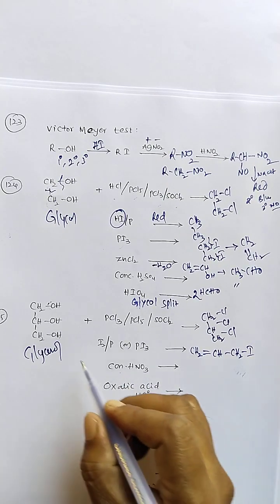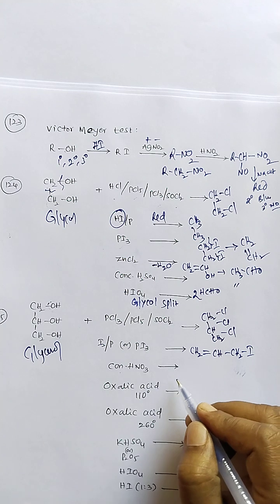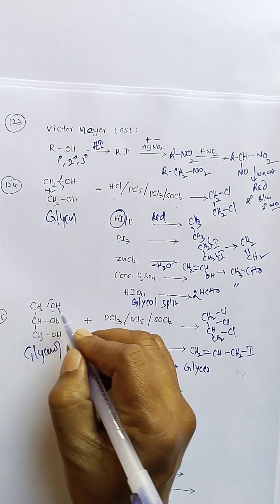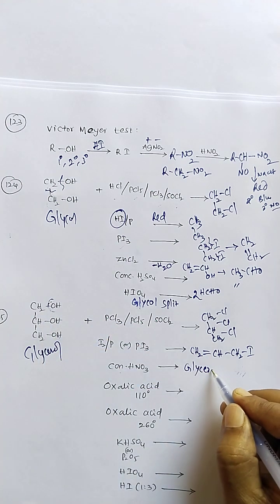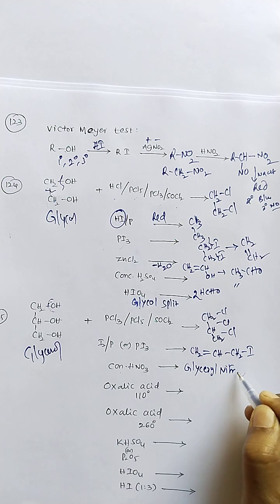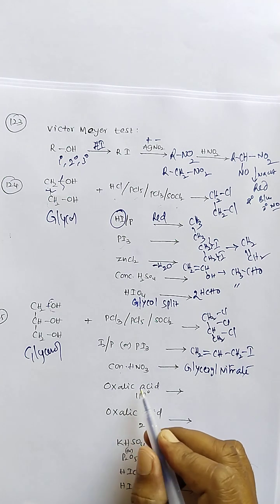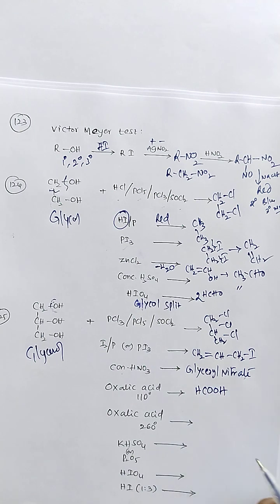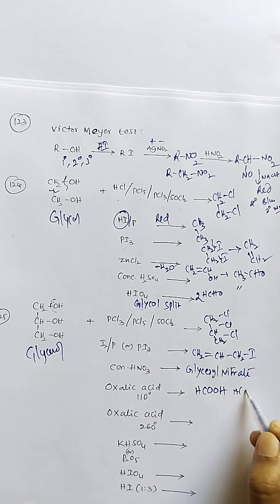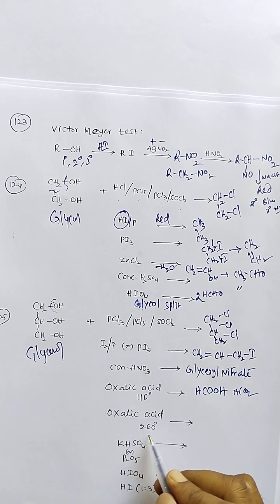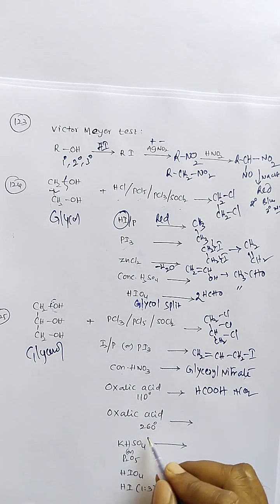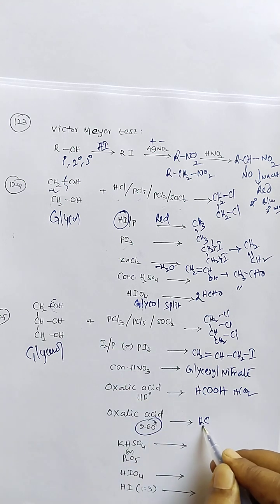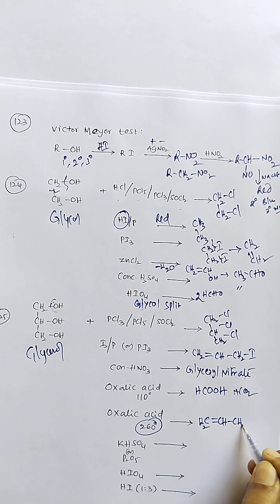With concentrated HNO3, the hydroxy group is converted to the nitro group. Remove the hydroxy groups and put in 3 nitro groups, and glyceryl trinitrate is formed. With oxalic acid, we have to remember that formic acid is formed here, and carbon dioxide. In the reaction of glycerol with oxalic acid at 260 degrees centigrade, we get allyl alcohol, meaning vinyl having CH2OH.